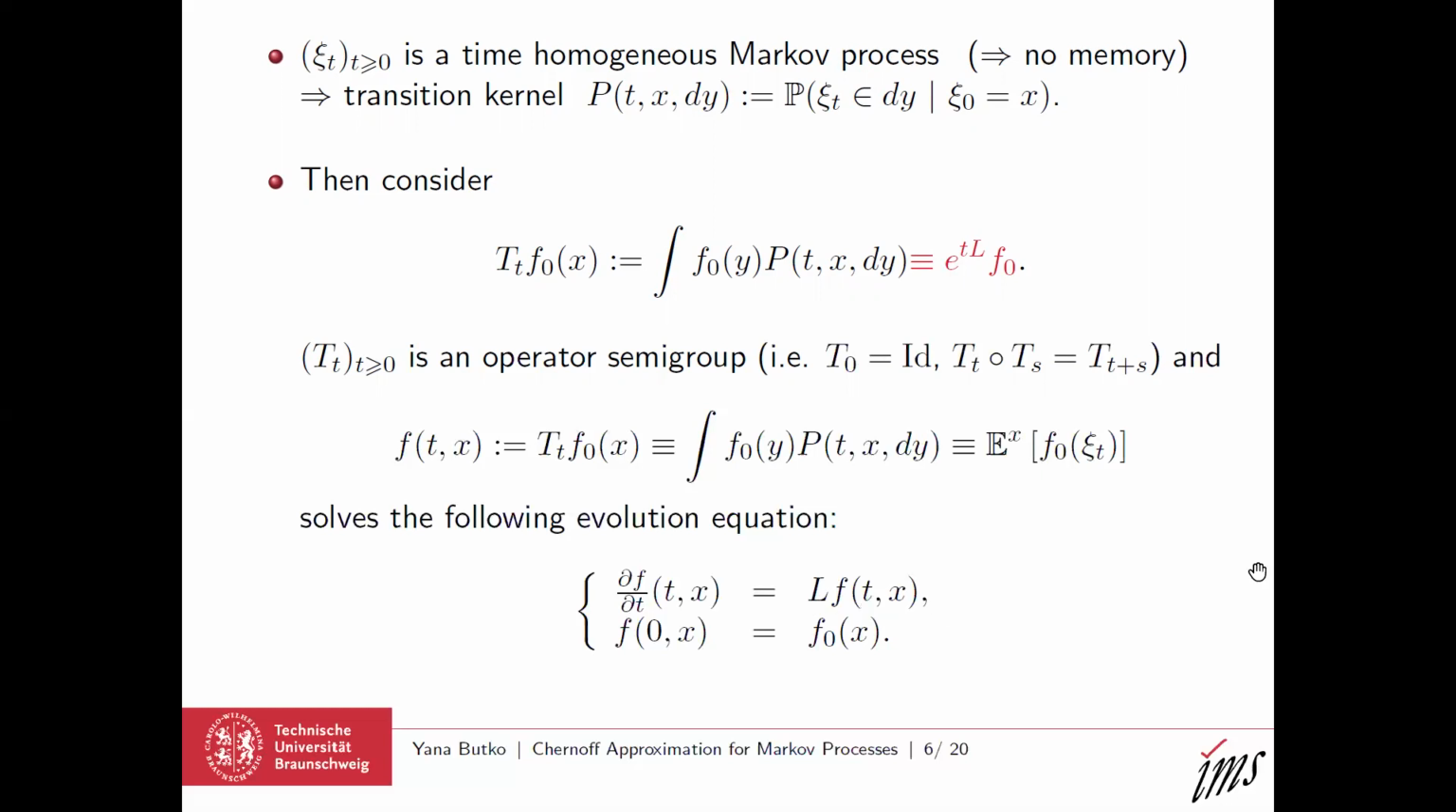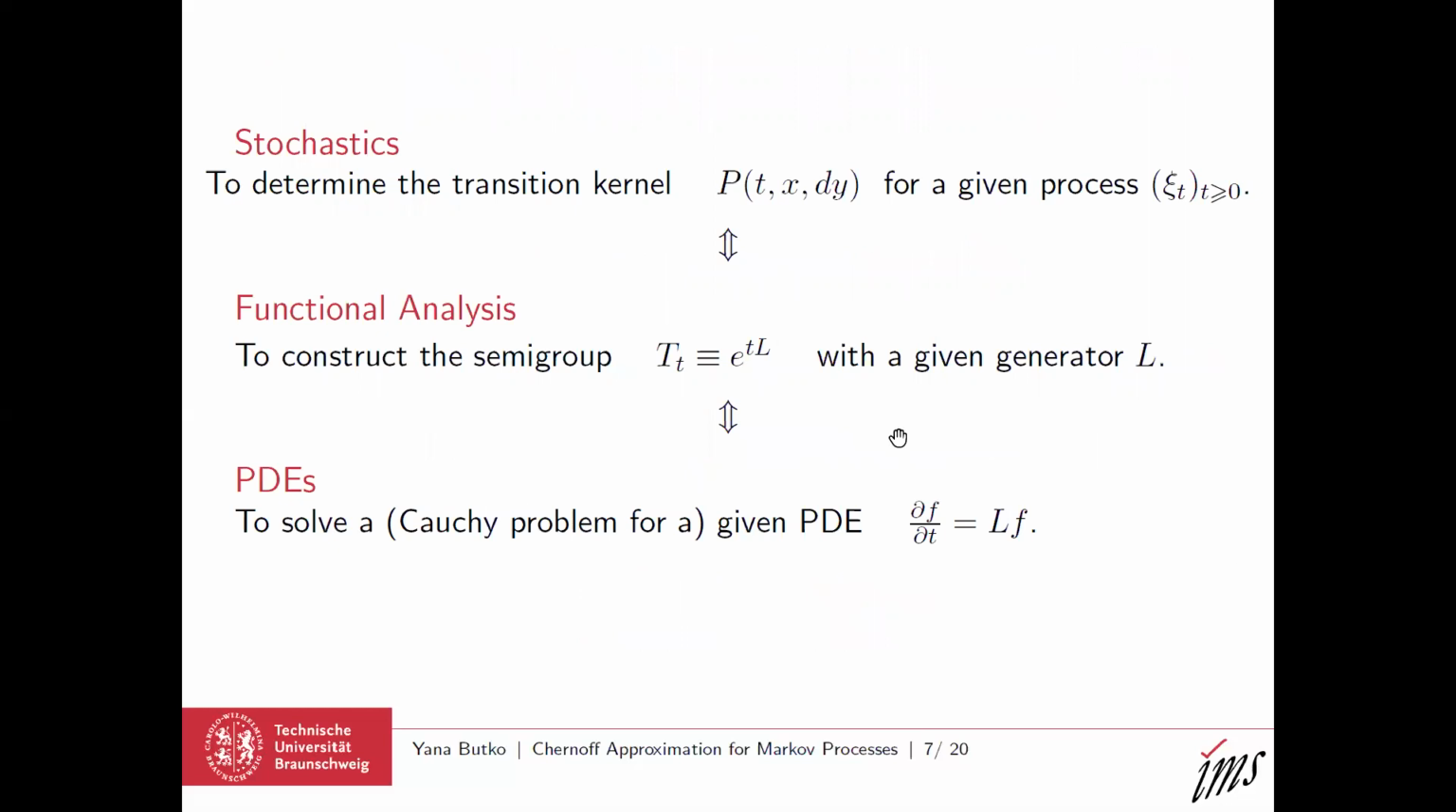So we have, roughly speaking, three equivalent problems. In the language of stochastics, the problem is to find the transition kernel p of a given Markov process psi. In the language of functional analysis, this task can be interpreted as the task to construct a strongly continuous semigroup with a given generator L. And in the language of partial differential equations, the same task is to solve a given Cauchy problem for a given partial differential equation. And the problems in the functional analysis approach and the PDE setting, of course, have to be solved in some given Banach space.